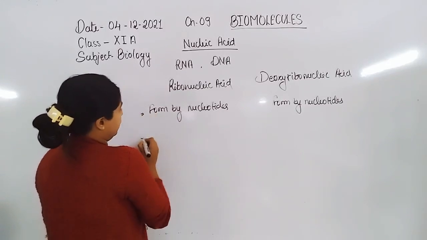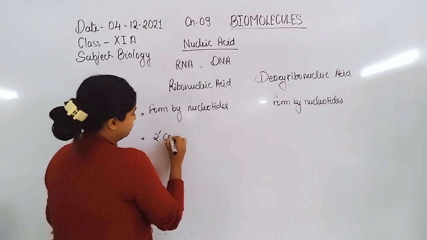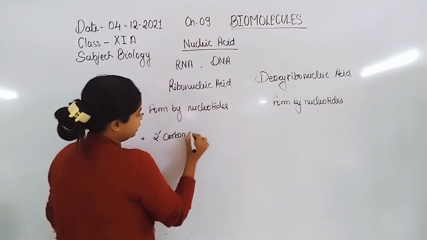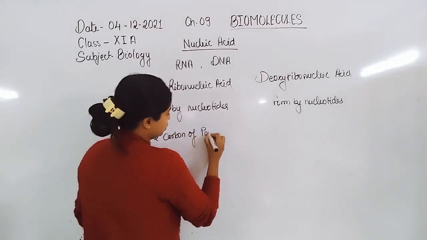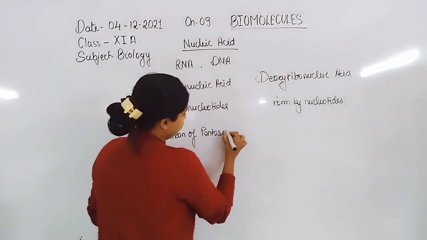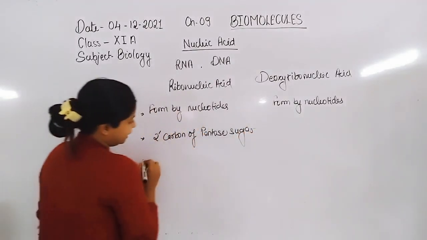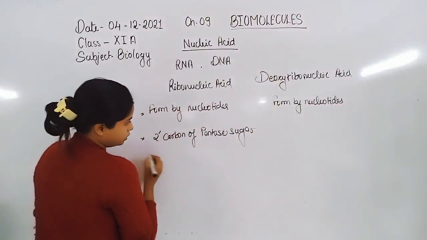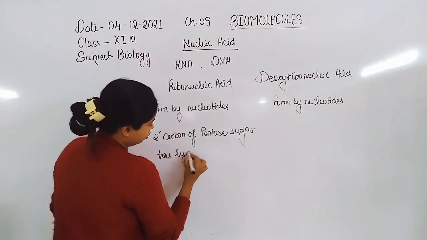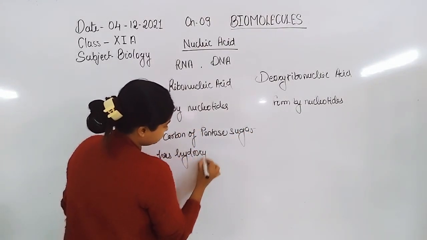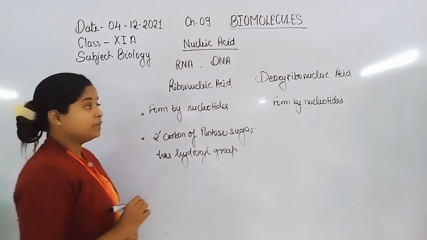In RNA, the 2 prime carbon of pentose sugar has a hydroxyl group,